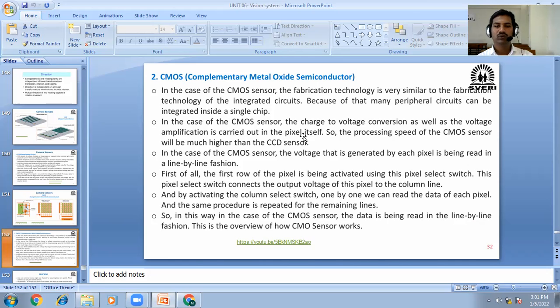This pixel select switch connects the output voltage of the pixel to the column line, and by activating the column select switch one by one, we can read the data of each pixel, and the same procedure is repeated for the remaining lines. So in this way, in the case of the CMOS sensor, the data is read in a line by line fashion. This is the overview of how a CMOS sensor works.